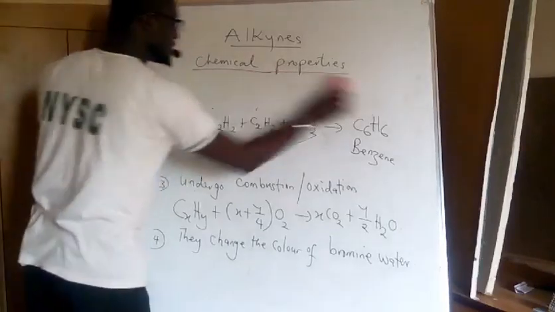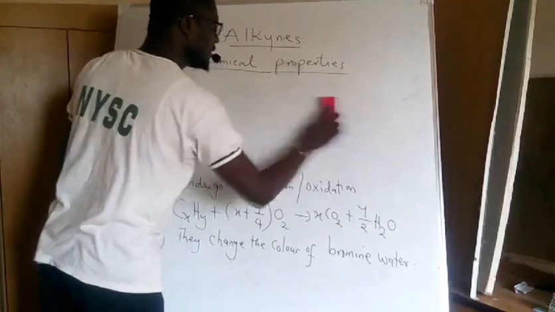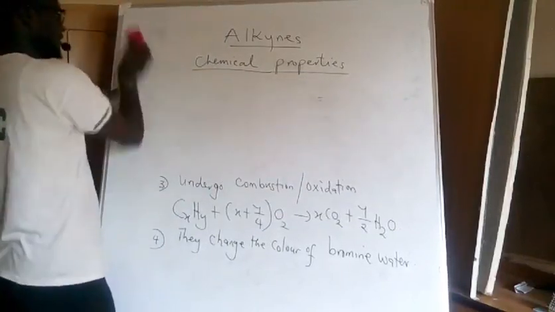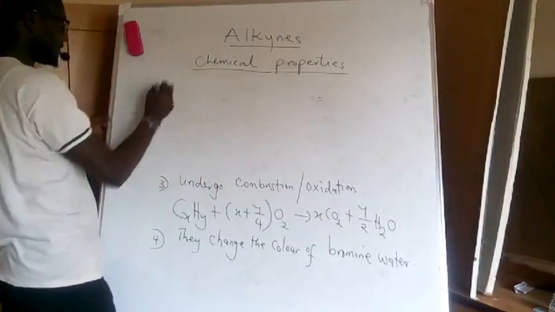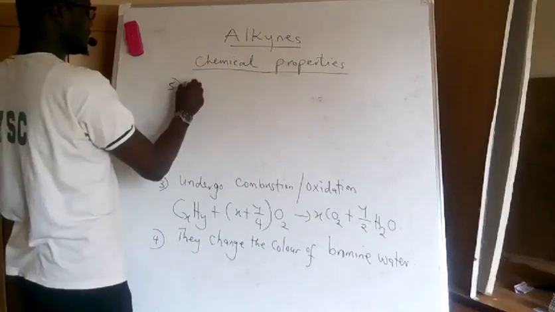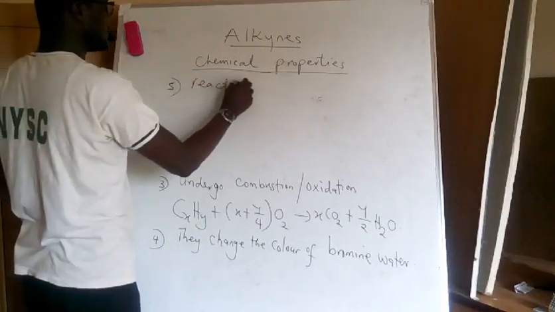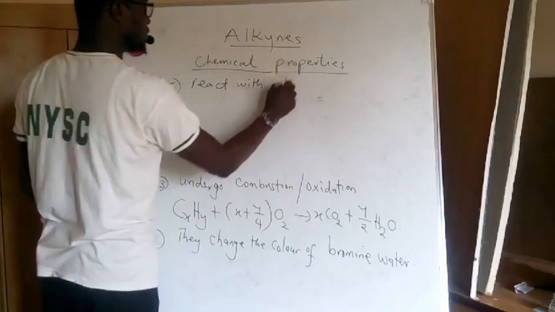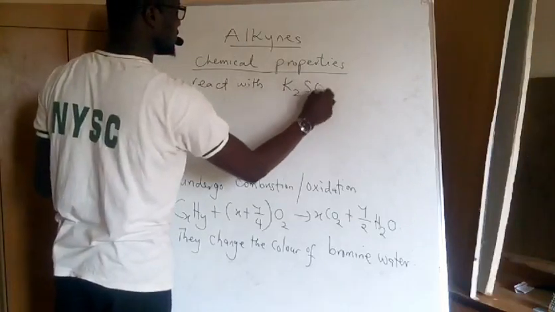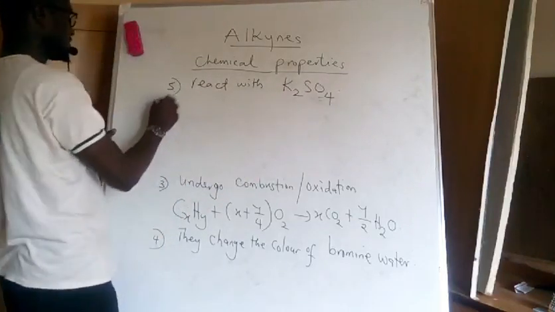Another chemical property is number 5. They react with potassium sulfate. Number 6.